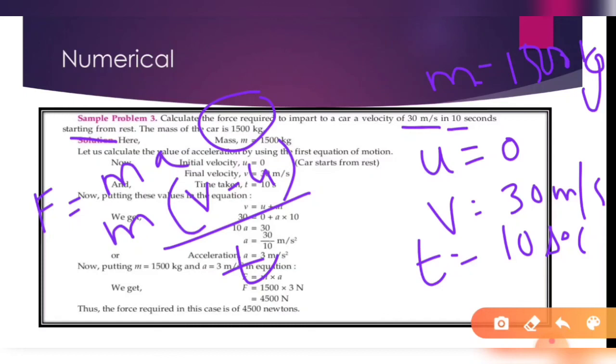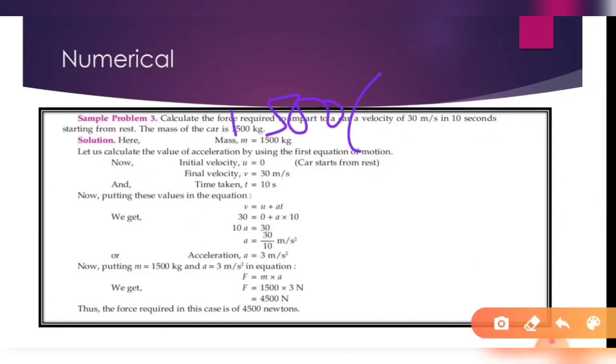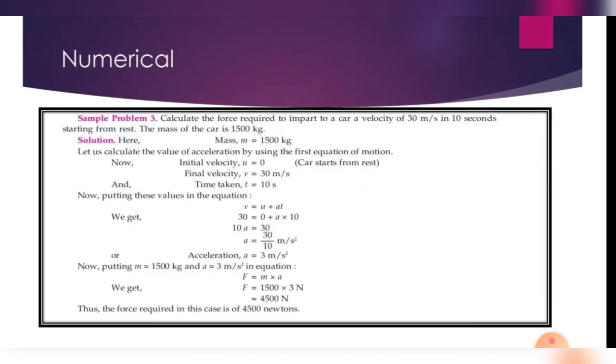So we can simply put these values in the formula and find the force. Mass is 1500, final velocity is 30, initial velocity is 0 and time is 10. So 4500 Newton will be the answer, the force that is required.